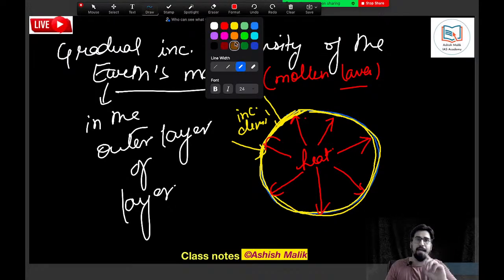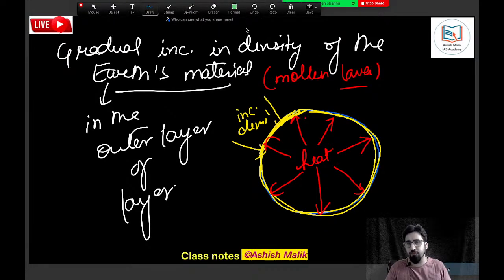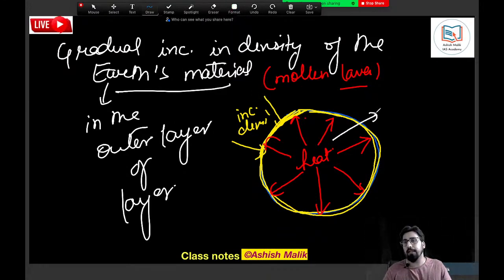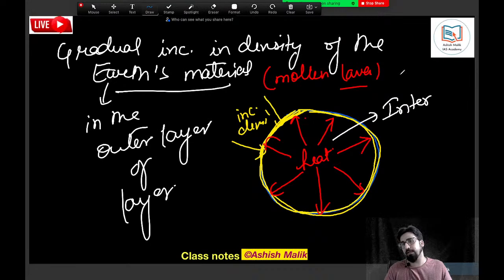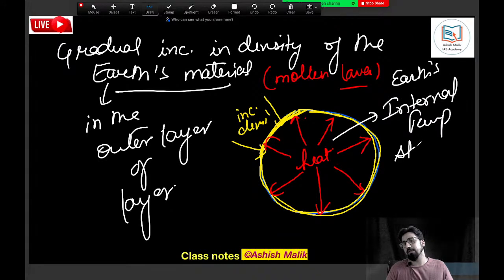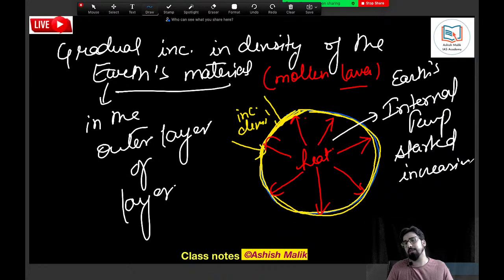And that was a time when, for the first time in the history of the Earth, we saw that Earth's internal temperature started increasing. Are you getting my point?